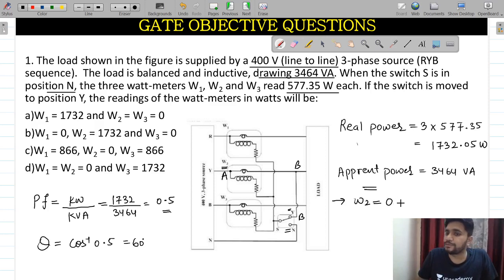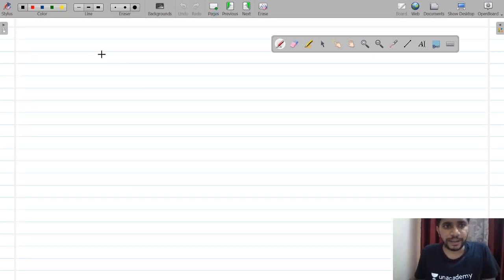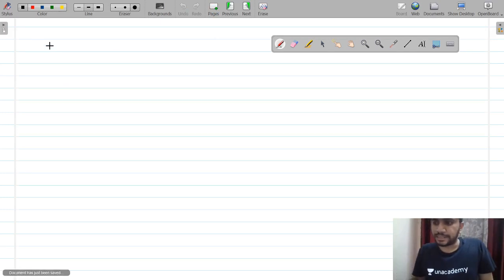My W2 will be short circuited and is equal to 0. I am writing it on the next page so that you will get well-equipped notes. I am writing all the points, don't worry about it.